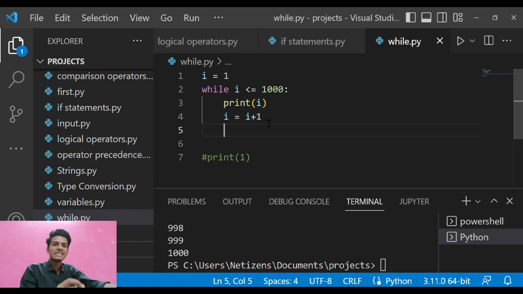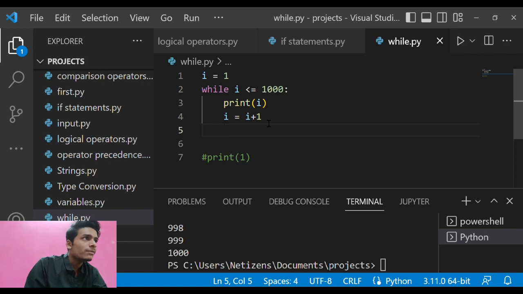This is the simple concept behind the while loop. You can use this loop to achieve a certain goal or a certain number. Until that number is achieved, the program won't stop.